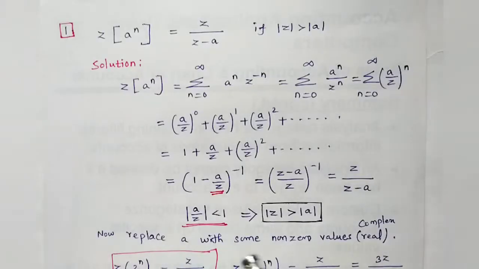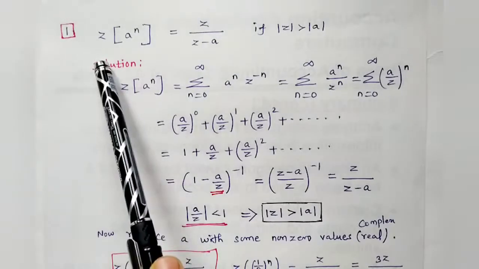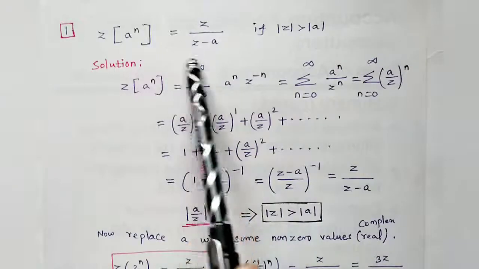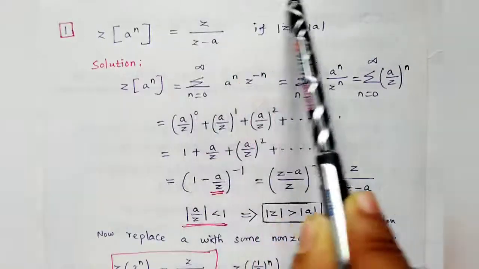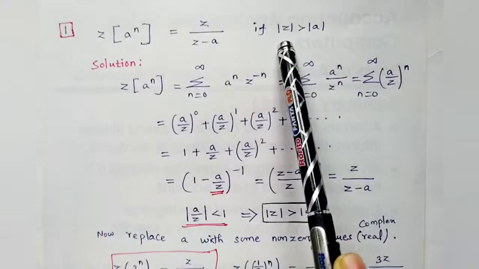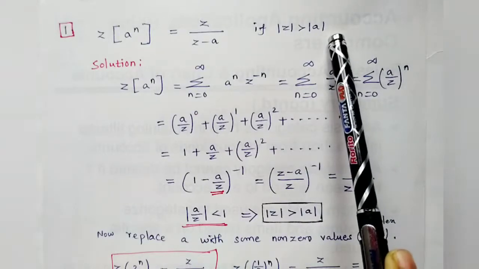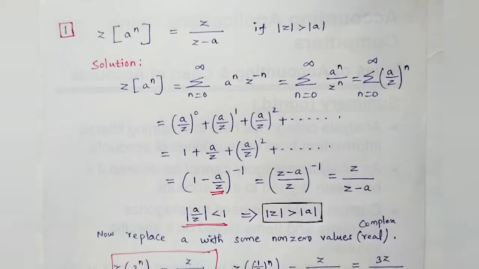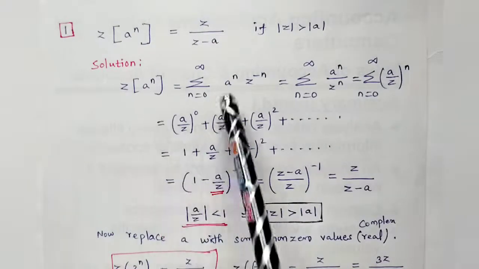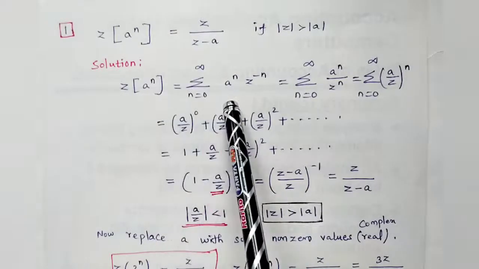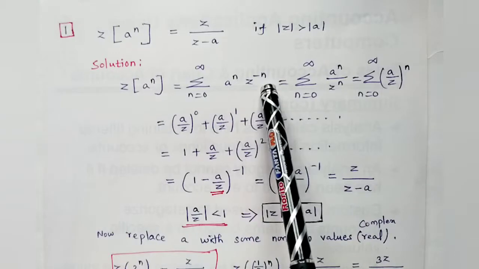See the first problem: Z of x of n in the form of a power n. Then you have to show the outcome like this with some condition, modulus of z is greater than modulus of a. Because this is a summation, it's a series, and if it is a series, we want convergence. So what is the formula? Summation n equal to 0 to infinity, the function a power n, that you can write here, z power minus n.